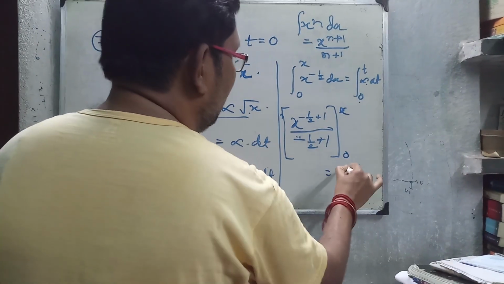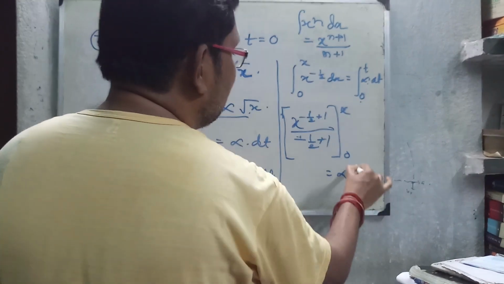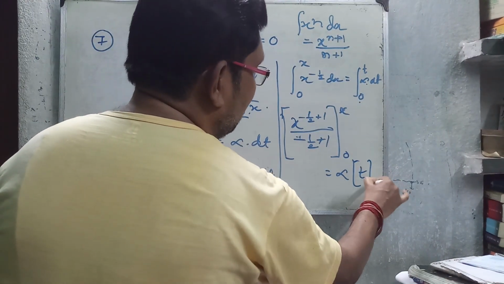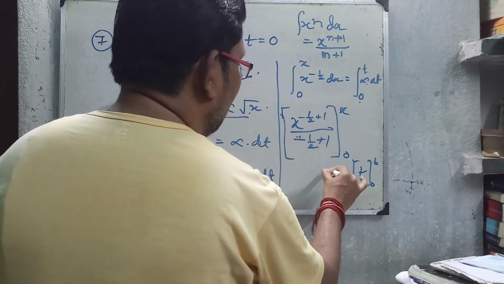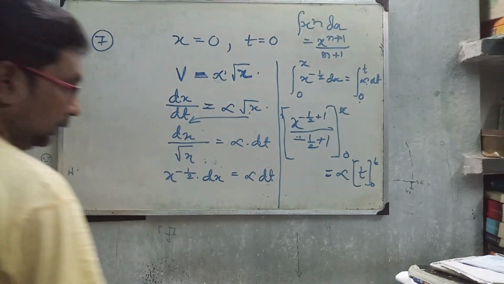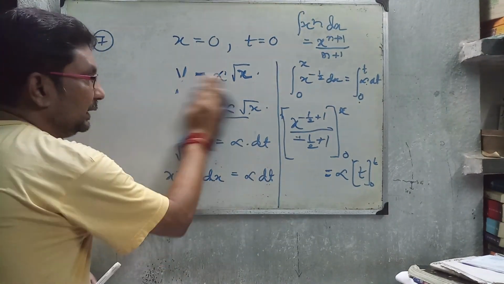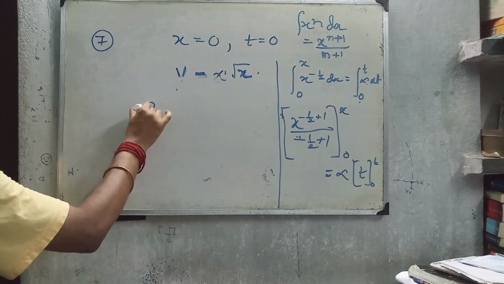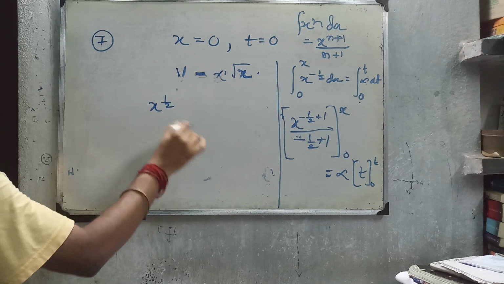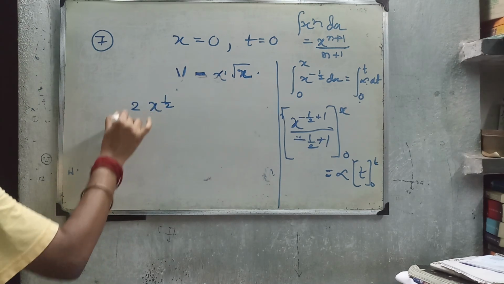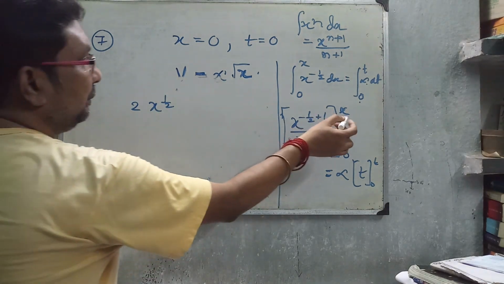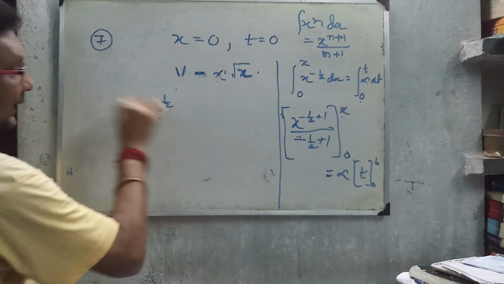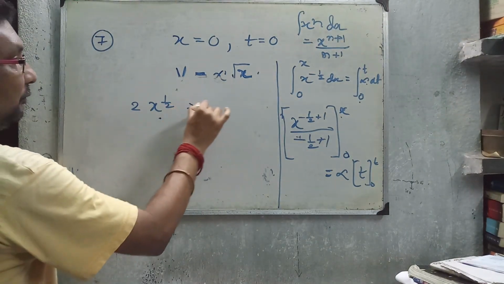Alpha is constant, it comes out, and the integral of dt is t, from 0 to t. Now x to the power half means square root, giving 2 root x. Putting upper limit x and lower limit 0, you get that, equal to alpha into t.